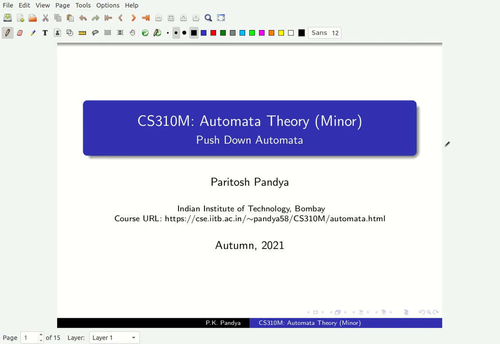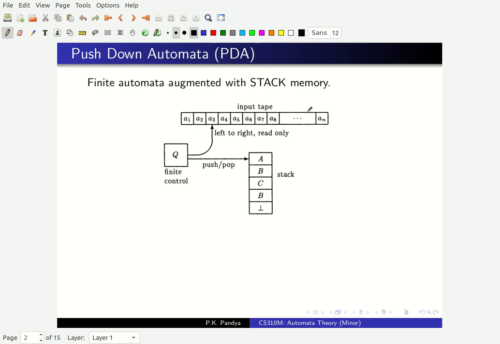We showed the existence of such languages by checking them using the push-down automata. So the question that arises is, what kind of automata will recognize these languages which are richer than regular languages? For example, what kind of automata will recognize context-free languages or the other languages that we have seen? And in order to do that, we augment the mechanism of finite state automata with some sort of memory. So the automaton is able to remember something about the part of the word it has seen so far, right?